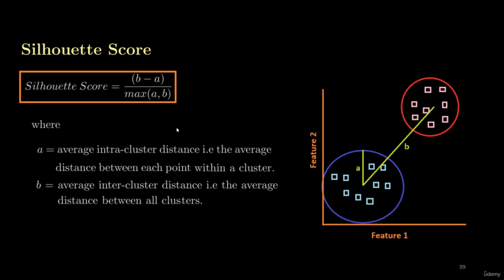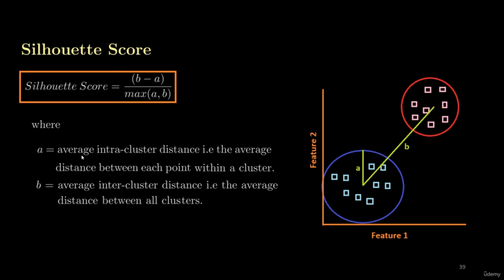If you remember, in the k-means clustering algorithm section, we used the CH index to evaluate the performance of k-means clustering. You can also use the CH index here to evaluate hierarchical clustering, but let's learn another metric, which is the Silhouette score. This is the definition of the Silhouette score. It is the ratio of two quantities. In the numerator, we have the difference B minus A, and in the denominator, we take the maximum value between A and B.